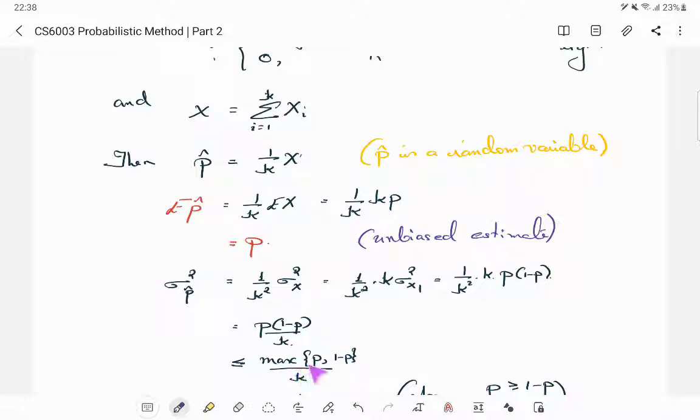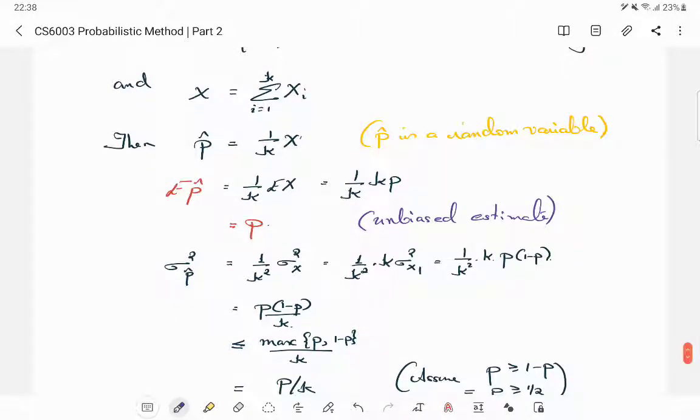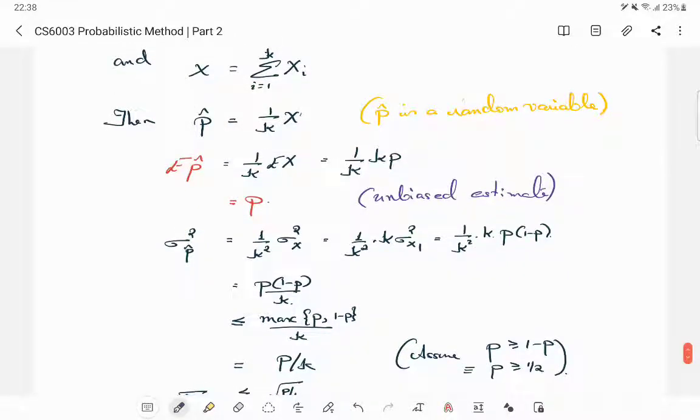Actually, I could have upper bounded this by the min also, right? And that would have made more sense. Why did I upper bound it by max?